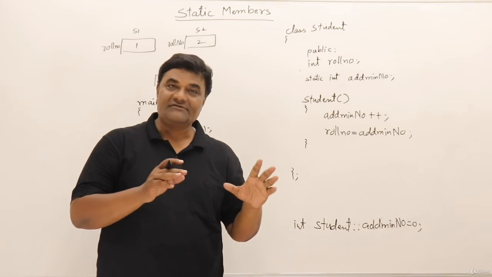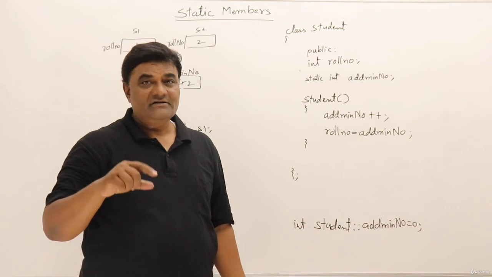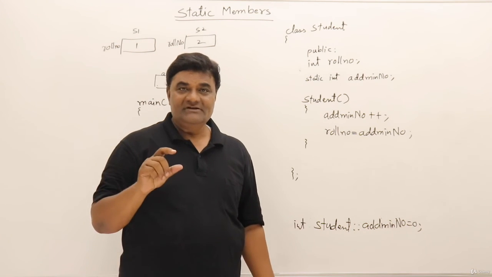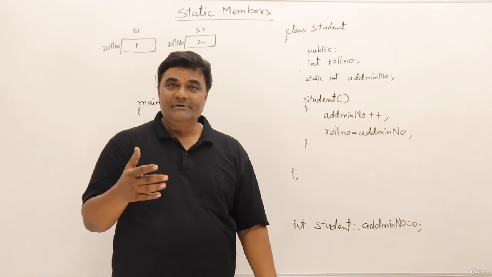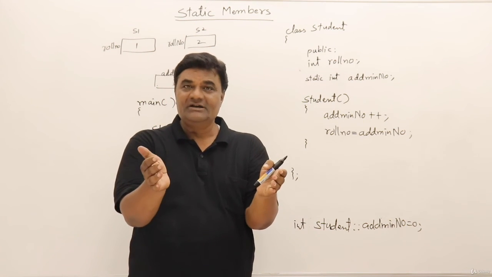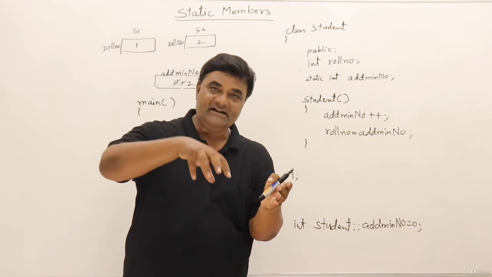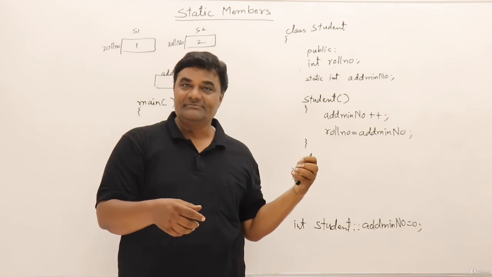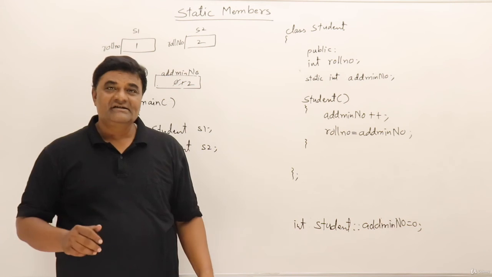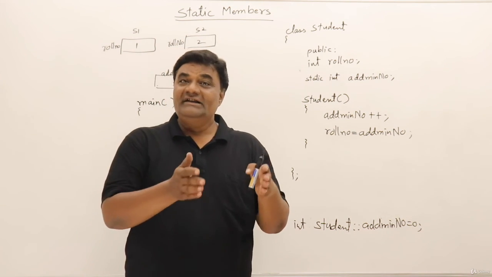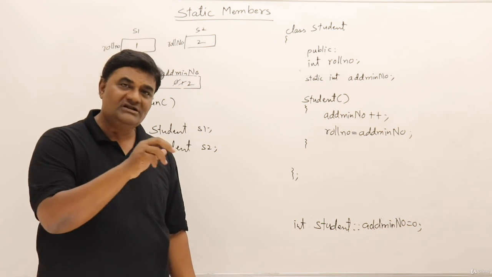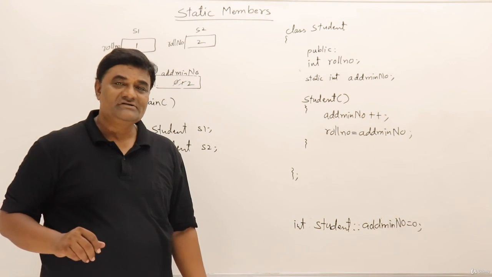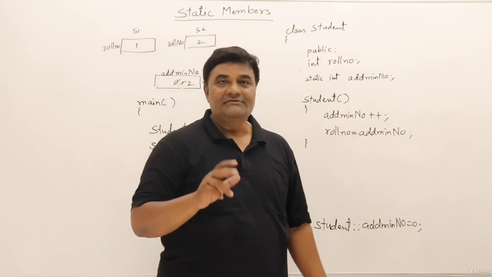So static members are very useful. So I'll give you a few points here. First is static members can be used as a counter like this. And static members can be used as a shared memory for all the objects, like one object writes something there, the other object can read something from there. Then the third usage is static members can provide information about the class. For example, car price is information about a class. So this is how you can use static members. So that's it. We will try this and see.